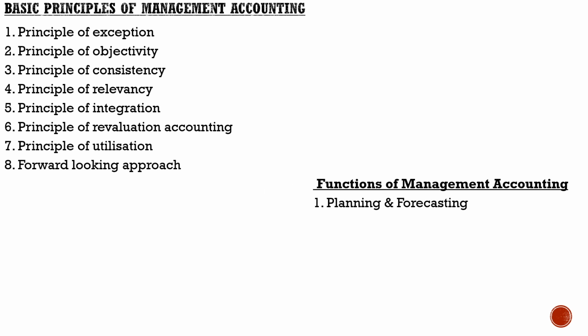We all know the meaning of planning and also forecasting, because even though these are separate activities, they are very much interrelated, because on the basis of planning only, forecasting can be made. So one of the important functions of management accounting is to help the management in planning and also in making forecasts for the future, because not only the present situation has to be considered, but the organization also has to plan accordingly for the future course of action. So it is one of the important functions of management accounting.